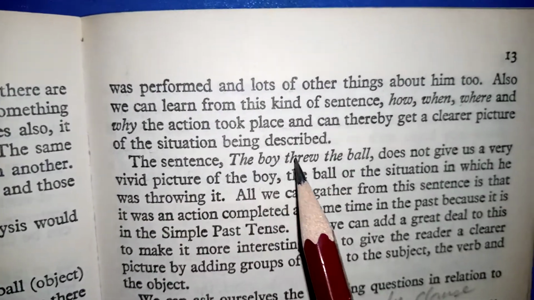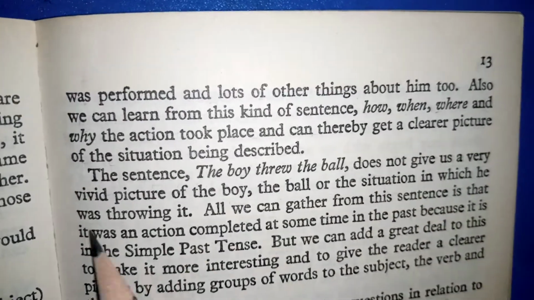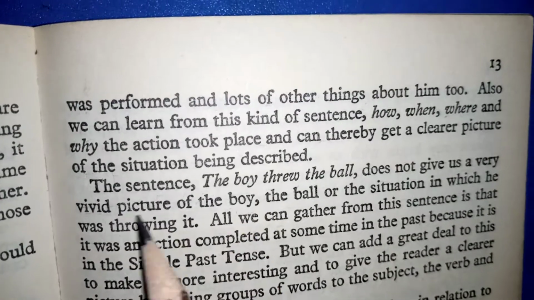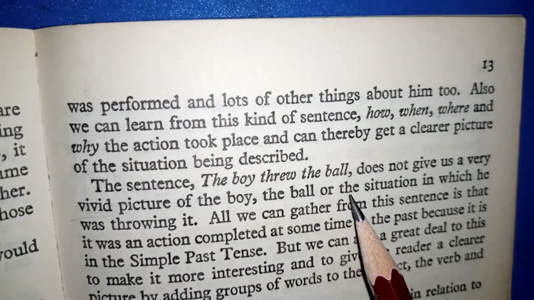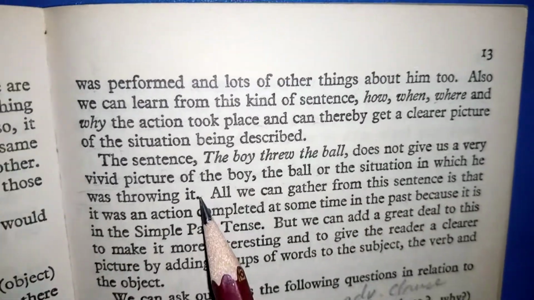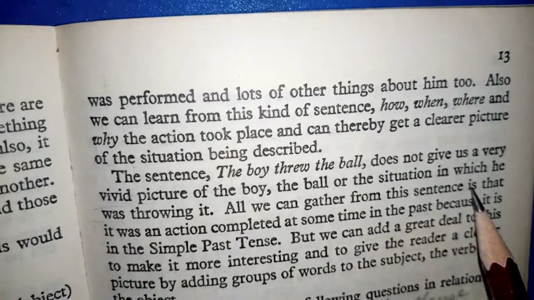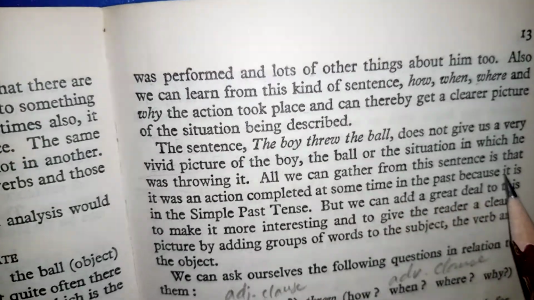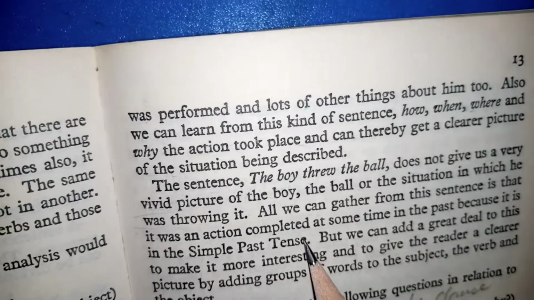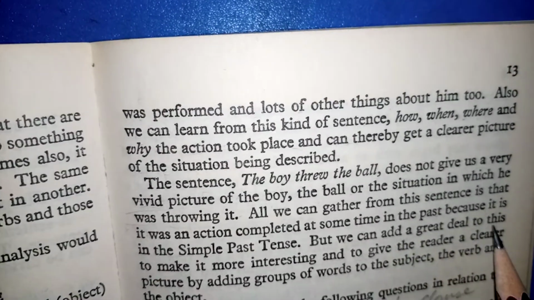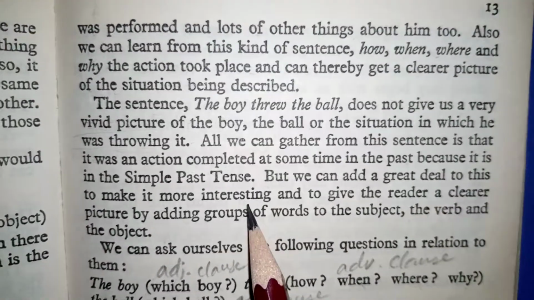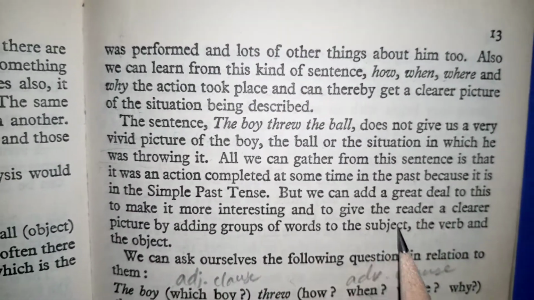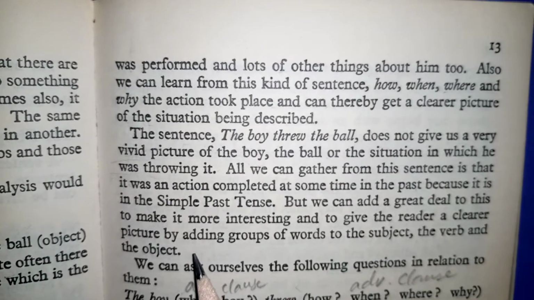The sentence, "the boy threw the ball," does not give us a very vivid picture of the boy. Vivid means very clear. So a vivid or clear picture of the boy, the ball, or the situation in which he was throwing it. All we can gather from this sentence is that it was an action completed at some time in the past because it is in simple past tense. But we can add a great deal to this to make it more interesting and to give the reader a clearer picture by adding groups of words to the subject, the verb, and the object.